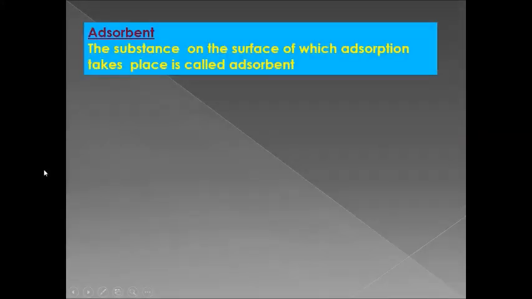Here some terms are there whose definitions we should know. What do you mean by adsorbent? The substance on the surface of which the adsorption process takes place is called adsorbent.